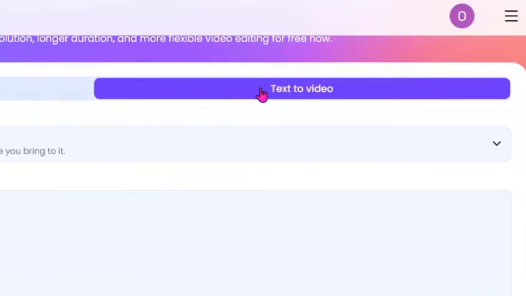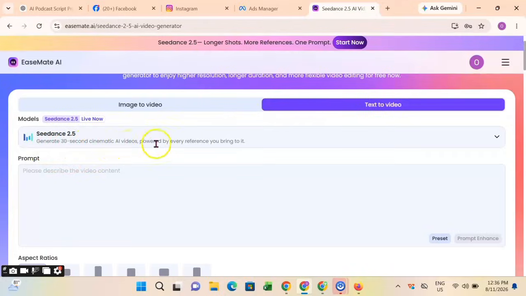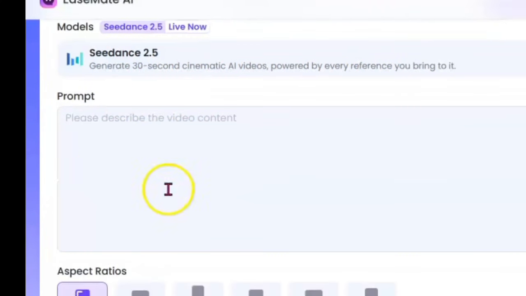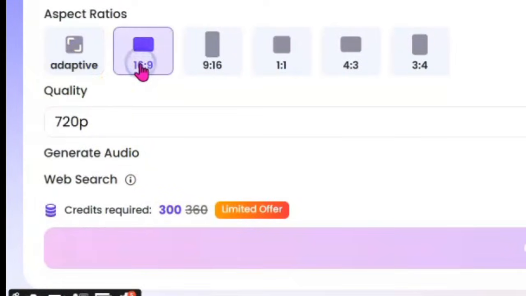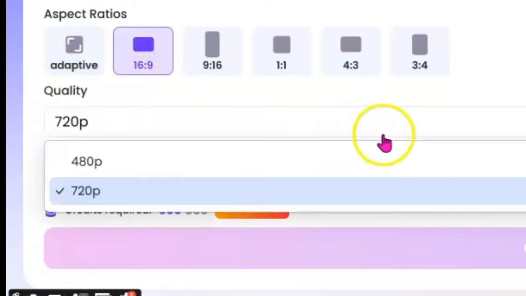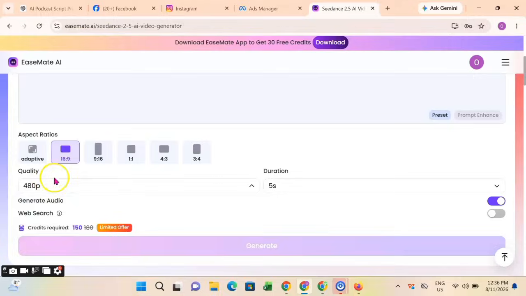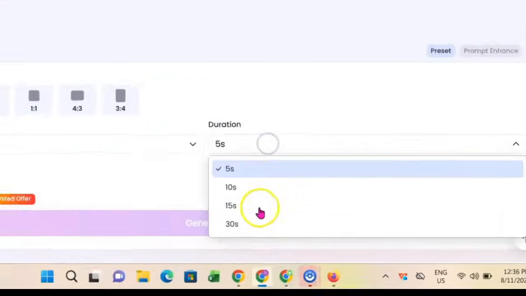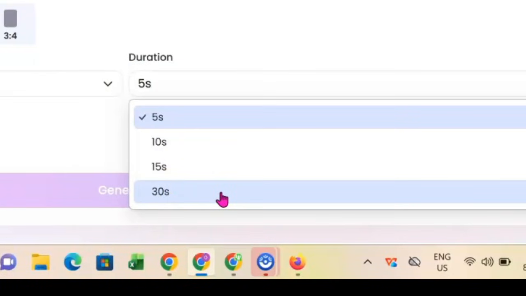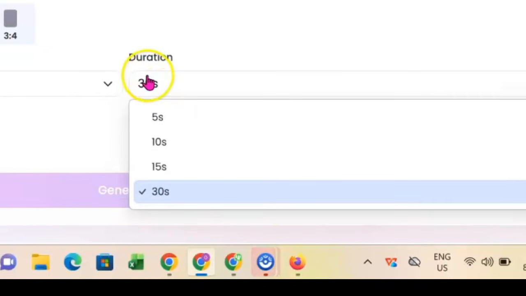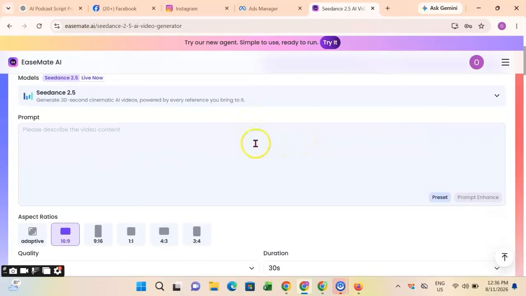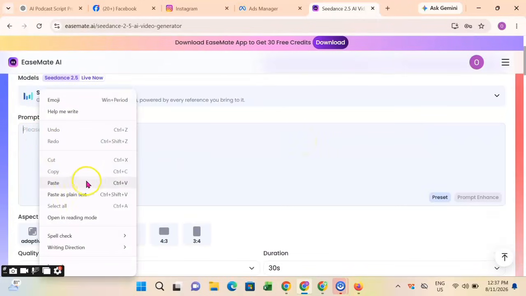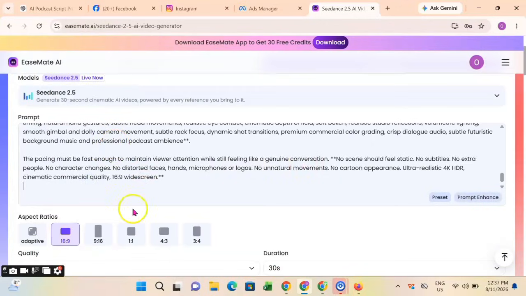So this is the website I'm going to be using to generate our 30 seconds video. You can see this site gives us Seedance 2.5. What we're going to be using is Seedance 2.5, which has these features. You can check the ratio, and you can see the duration is 30 seconds. It's an AI tool that can give you 30 seconds from one prompt, with direct image to video generation, or direct prompt to video generation.